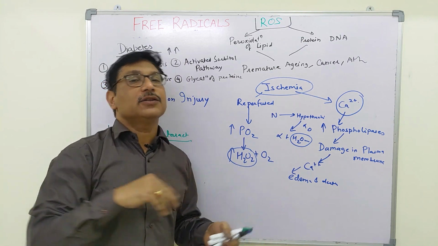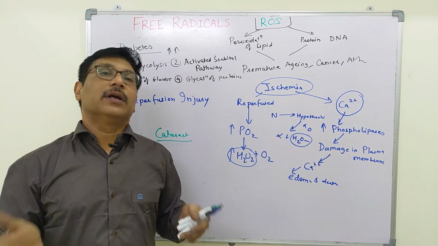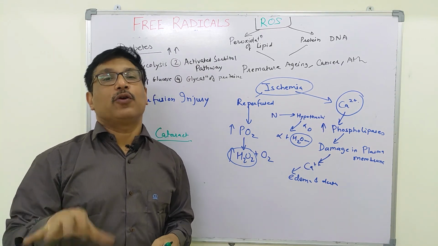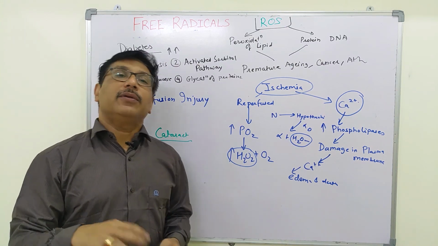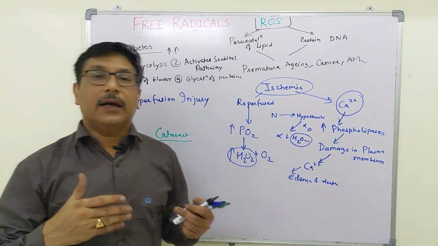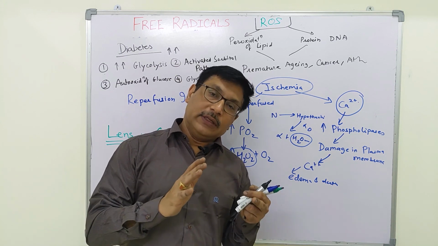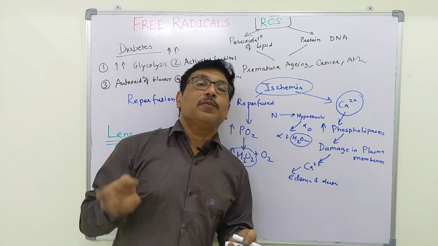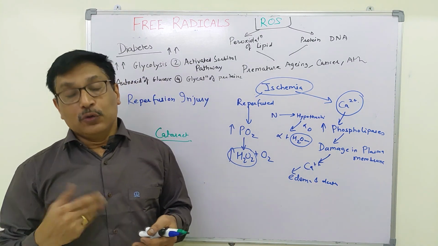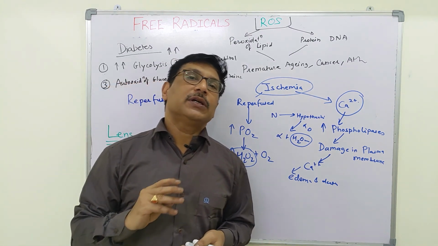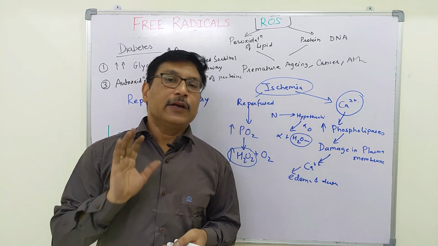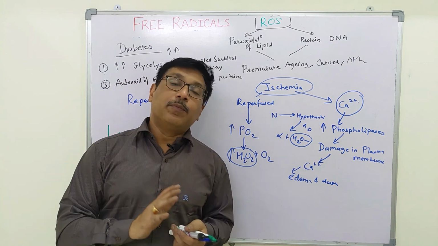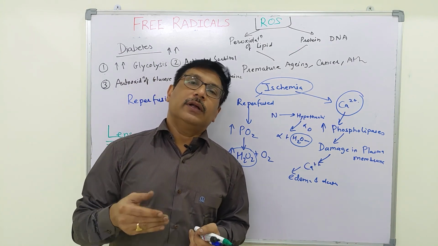Reactive oxygen species are very highly reactive molecules. They can be free radicals or non-free radicals. They can be produced endogenously or they are produced due to the effect of exogenous elements. They are produced in subcellular locations. They have disastrous effects on proteins, lipids, and nucleic acids. They have some beneficial effects in signal transmission and killing of bacteria, and they are implicated in various diseases.